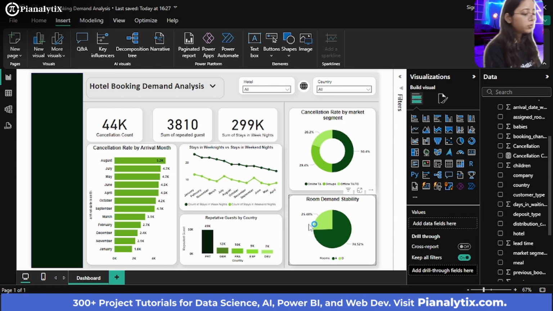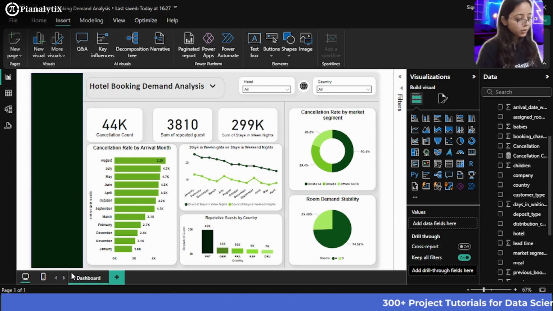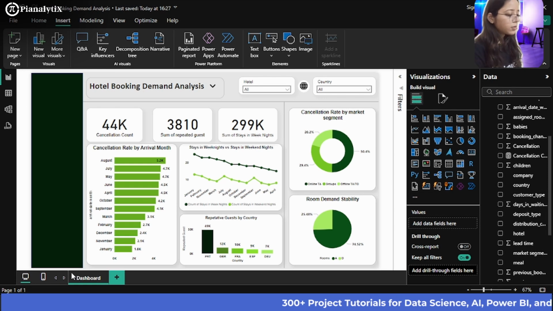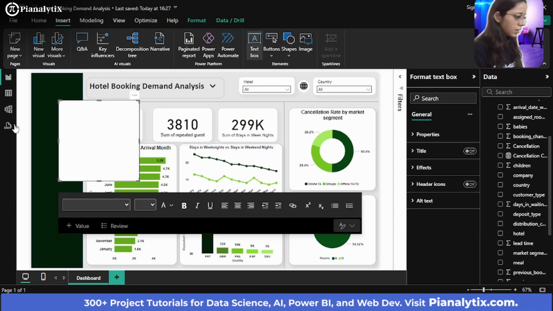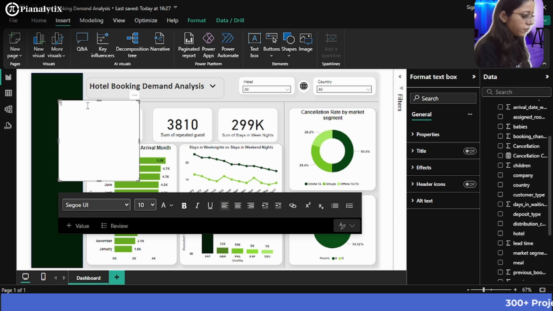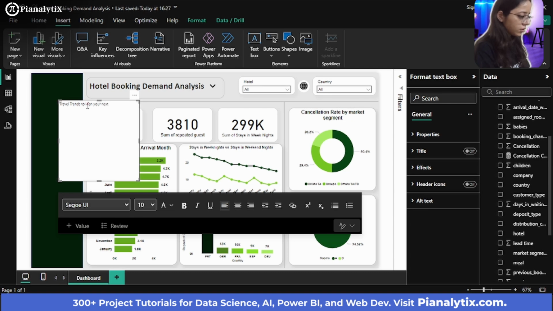Now what we want to do is we want to do something with this bar. We want to make sure it looks good. The bar looks presentable. So what I'm going to do is insert a text box here, and I could write some catchy line. For example, I could write: travel trends to plan your next adventure.